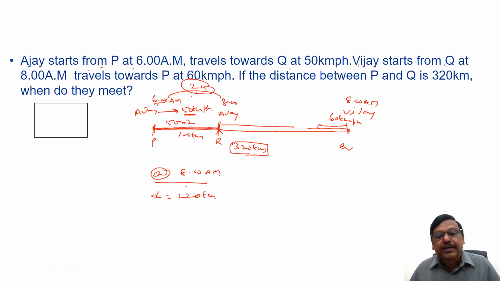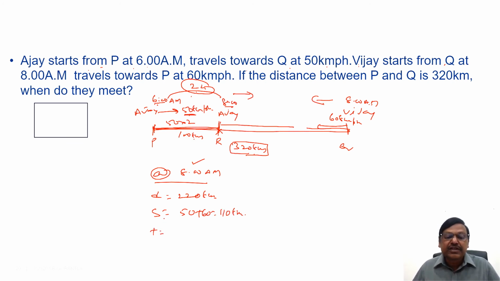And students, now at 8 o'clock, both Ajay and Vijay are traveling. Since two people are traveling, we should consider the relative speed. Again, S1 plus S2, that is 50 plus 60, 110 kilometers per hour.